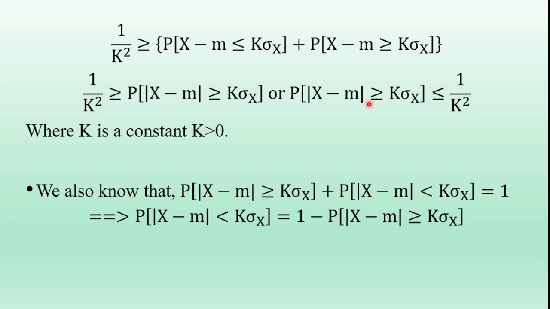From the earlier equation, the probability of x minus m greater than or equal to k sigma x is less than or equal to 1 by k square. Applying this condition here, we get the probability of x minus m less than k sigma x is greater than or equal to 1 minus 1 by k square. So this is another expression. So this is the statement and proof of the Chebyshev inequality.